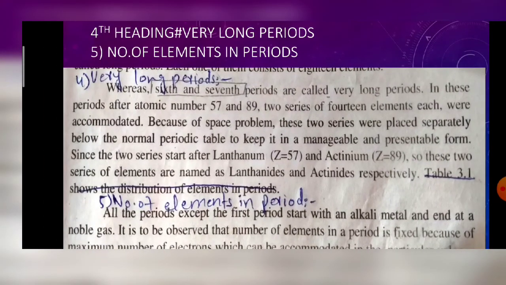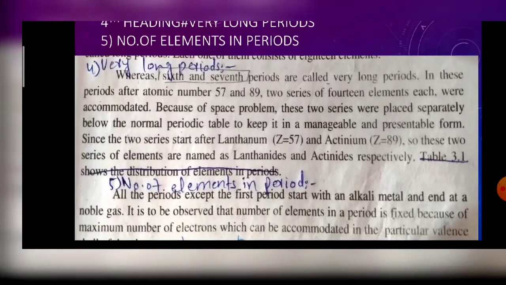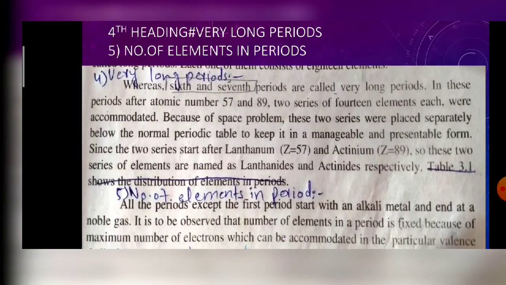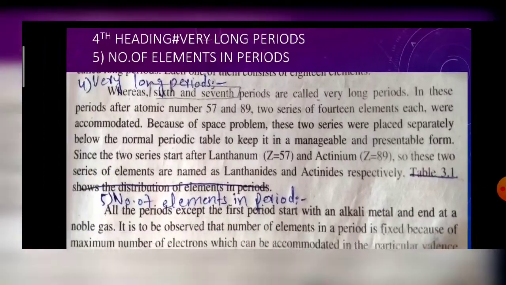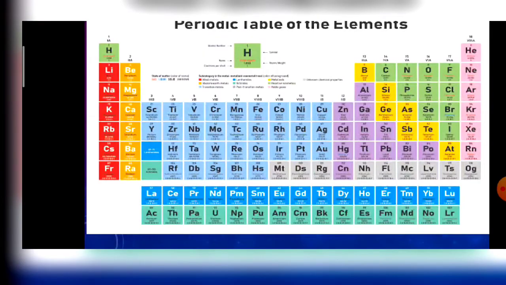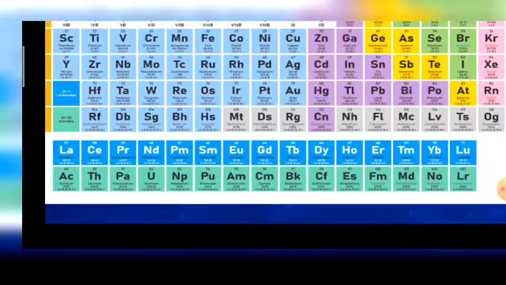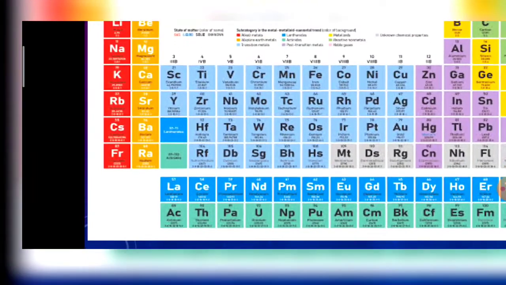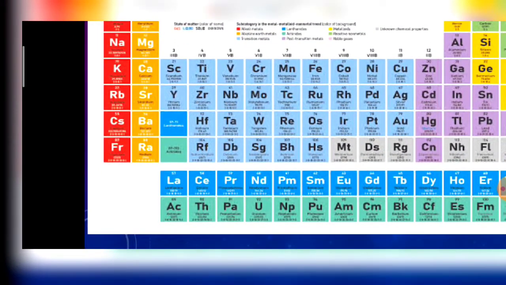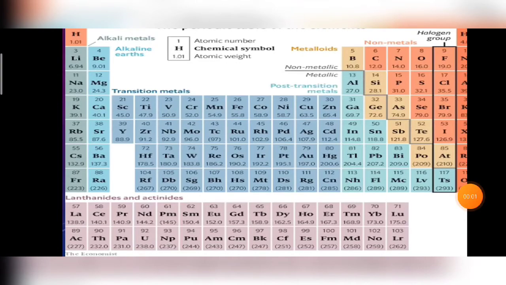You can see here in the periodic table the 6th and 7th periods. The 6th period starts from cesium. The next element is barium, and the third element is lanthanum.